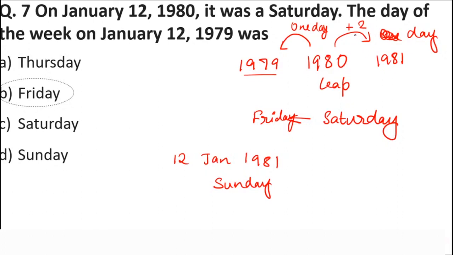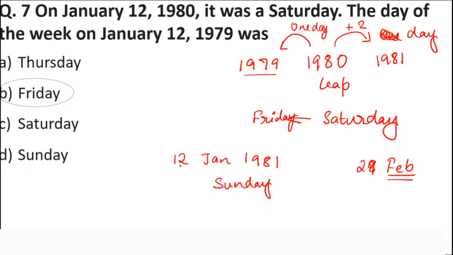I said 2 odd days because 29th of February is that extra day in a leap year. So if any date after 29th of February would have been given in the question, then we would have considered 2 odd days. But if a date is given in the question before 29th of February, we will take one odd day.